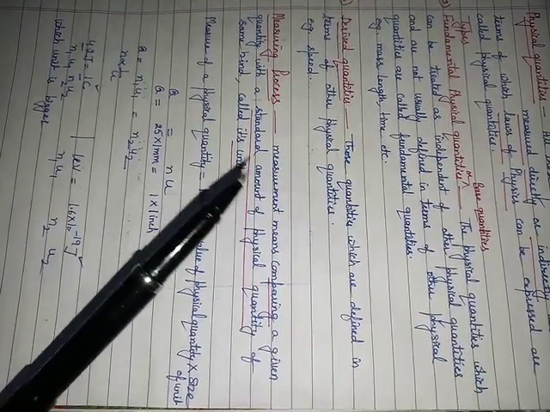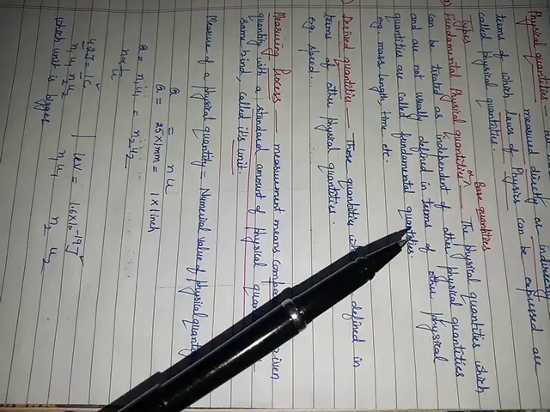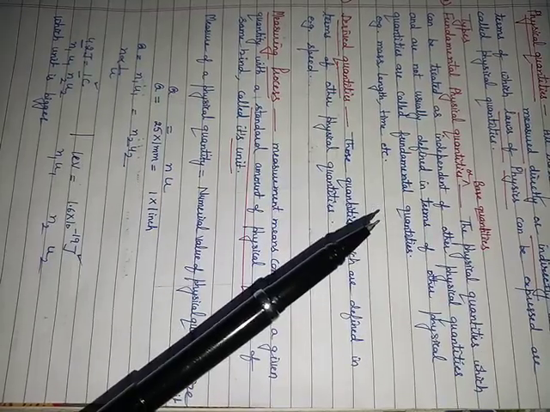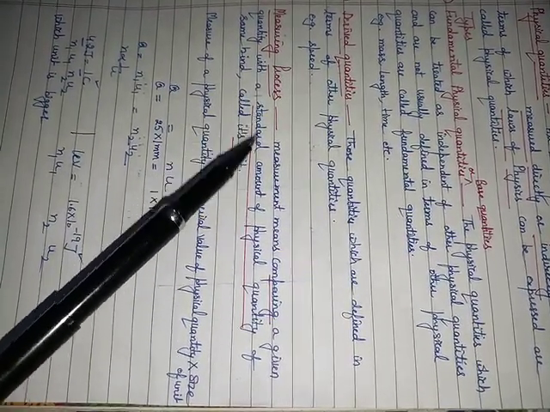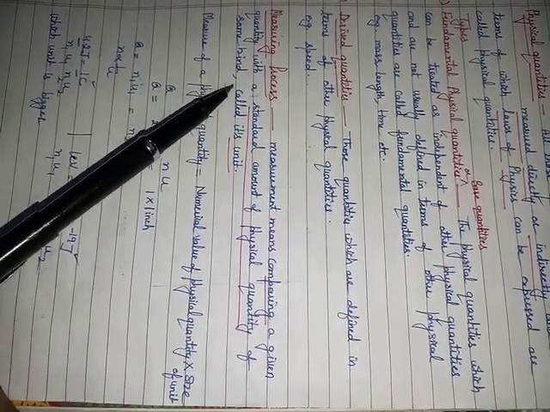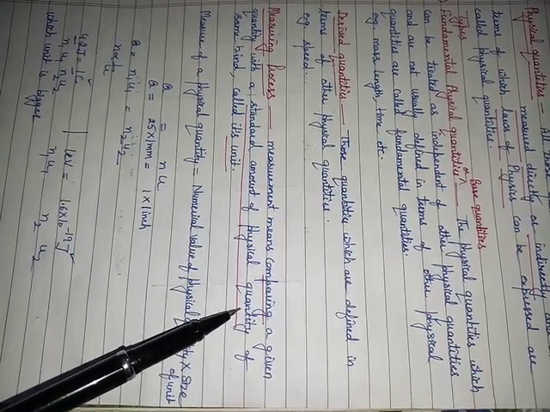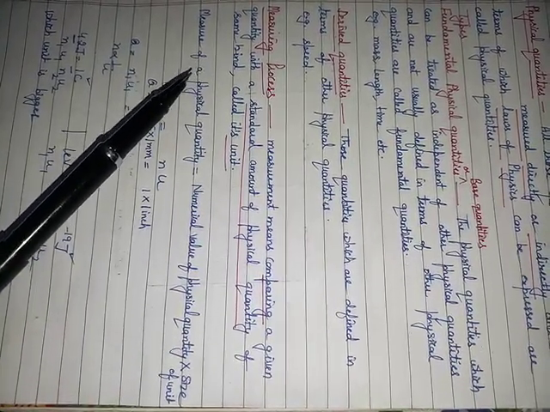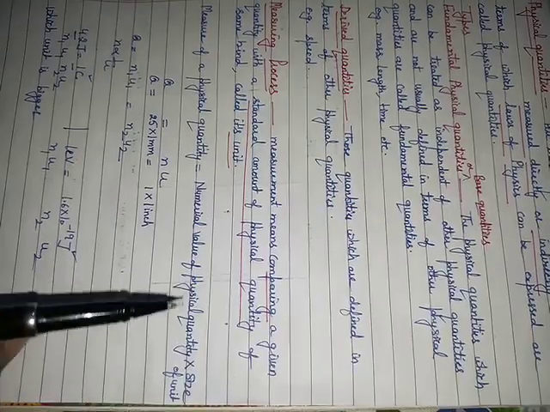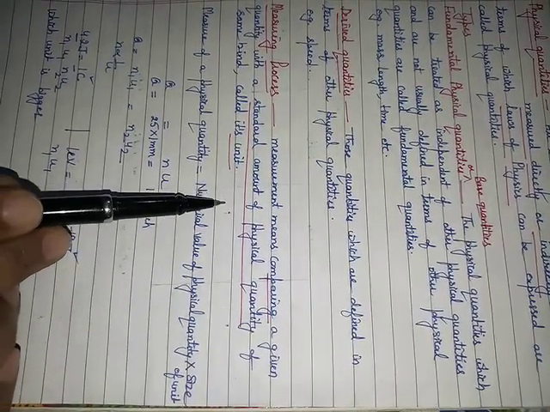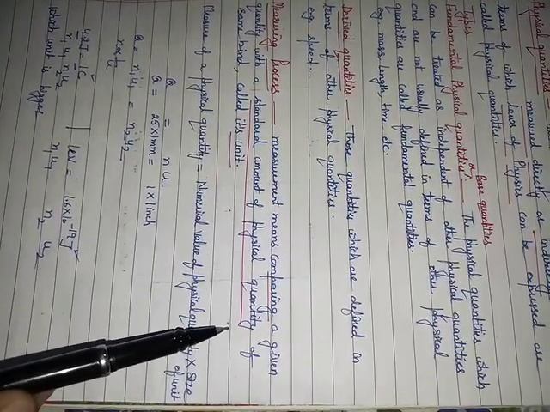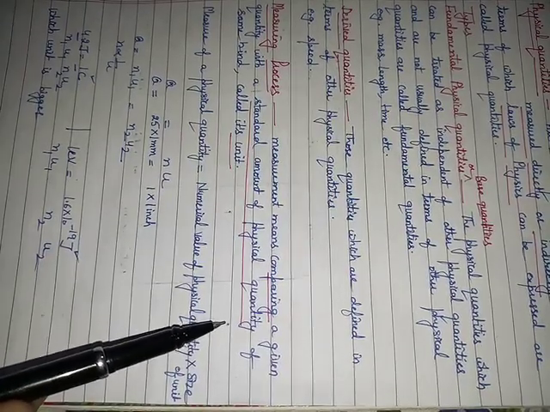Then we are going to consider the measuring process, because the name of the unit is units and measurement. So what is the meaning of a measurement, or what is a measuring process? Actually, whenever we have a measurement, we are comparing a given quantity with a standard amount of a physical quantity of the same kind. For example, if I want to measure the distance between this point and this point, I will use a scale here because it has its unit in terms of distance.